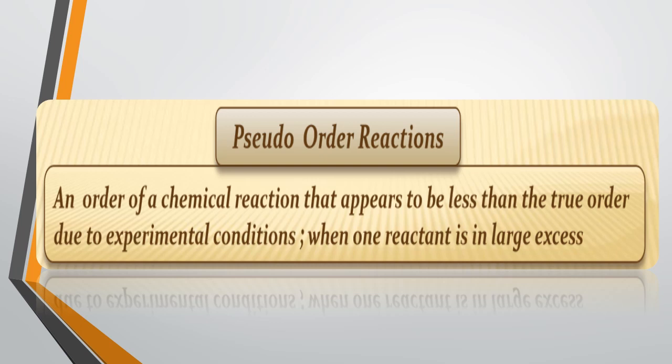That is, an order of a chemical reaction that appears to be less than the true order due to the experimental conditions when one reactant is in large excess. As I told you, right? Let us take an example of hydrolysis of ethyl acetate.